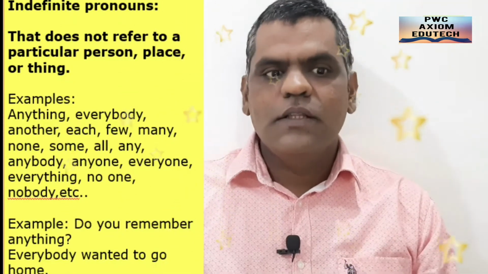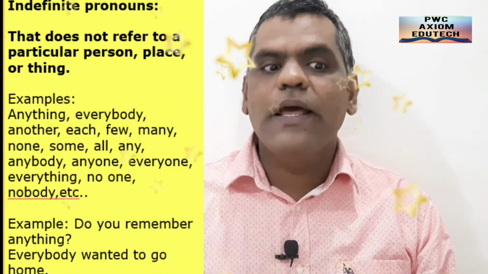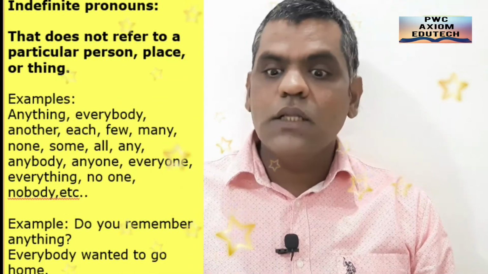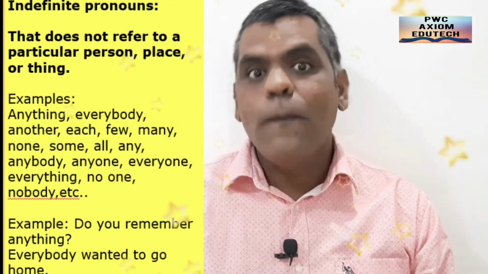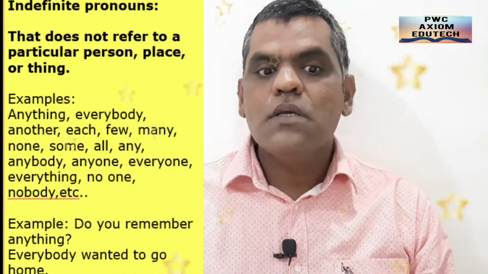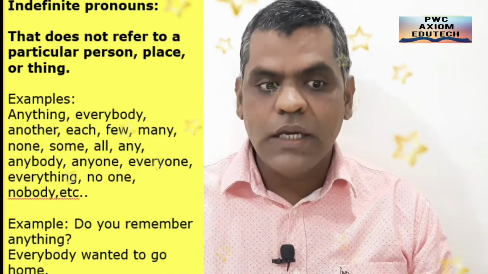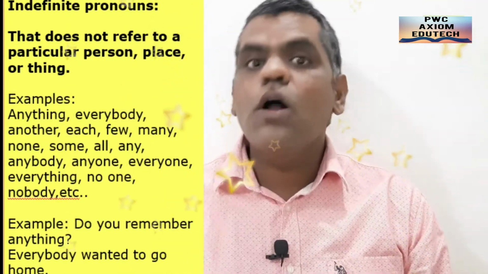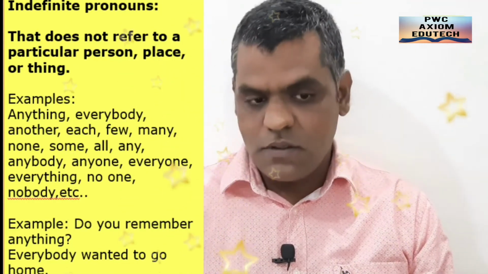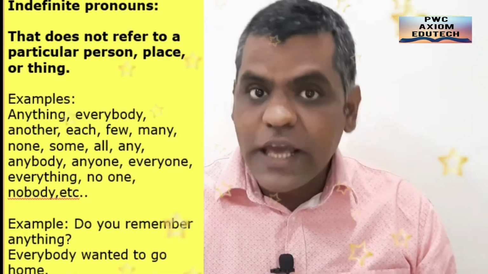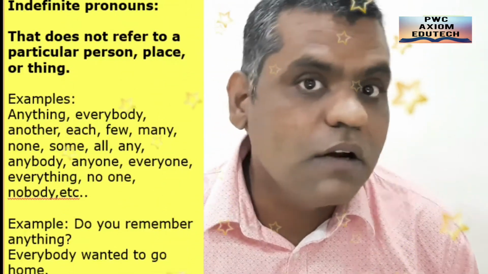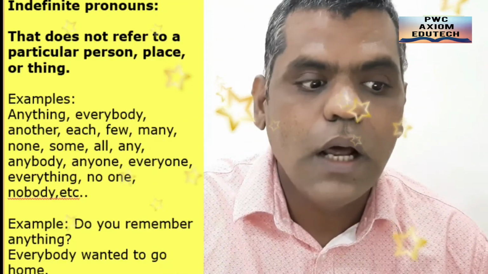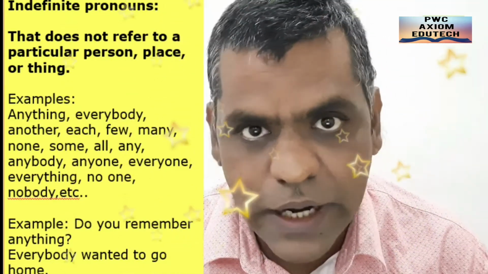Indefinite pronouns do not refer to a particular person, place or thing. For example, anybody, everybody, another, each, few, many, none, some, all, everything, no one, nobody. All these are called indefinite pronouns. For example, do you remember anything? Here anything and everybody are indefinite pronouns because they are not indicating a definite thing.